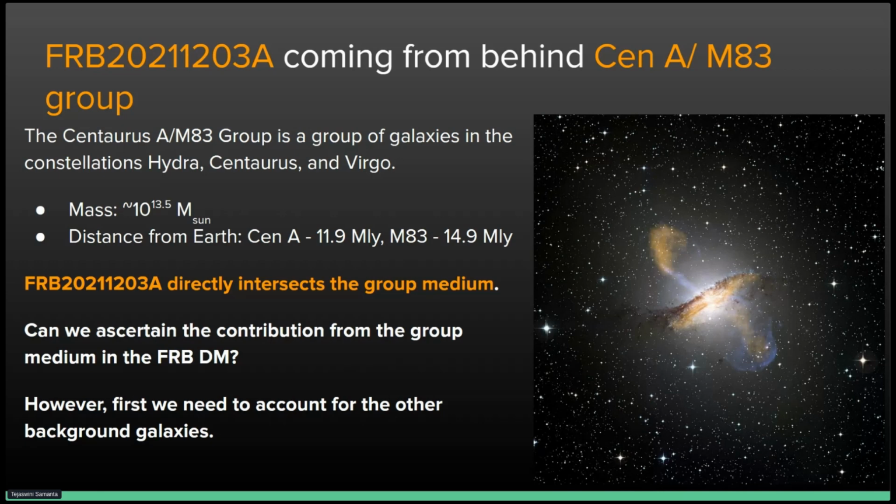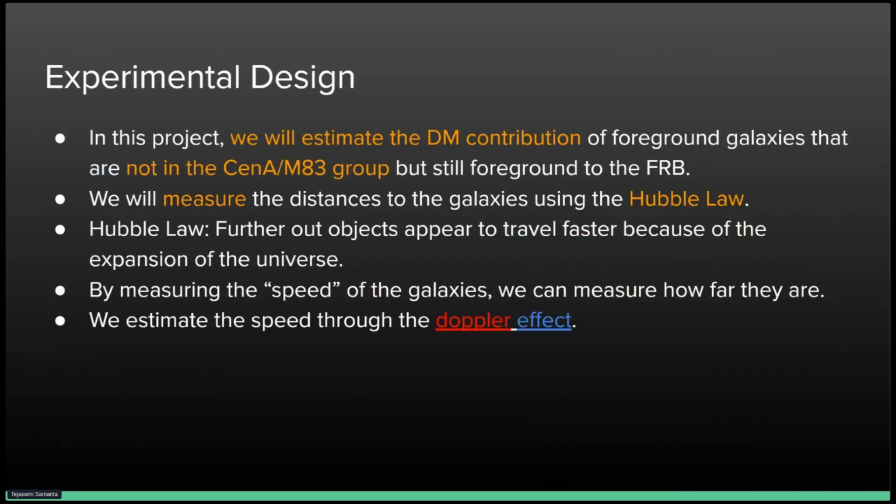The reason we are interested in FRB 20211203A is because the radio waves coming from the FRB directly intersect the group medium of the group of galaxies. What we wish to study is the contribution from the group to the FRB dispersion measure. However, first we need to account for the other background galaxies. In this project, we will estimate the dispersion measure contribution of foreground galaxies that are not in the Centaurus A M83 group but are still foreground to the FRB.